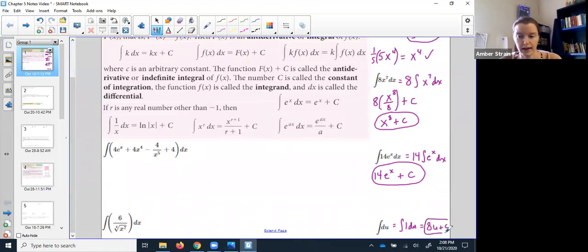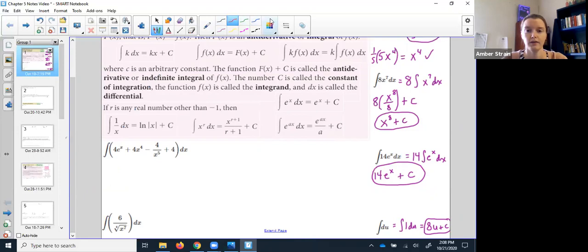So the answer would be not 8x, it will count you wrong. 8u plus c, because it was a du. So that's one of the other examples of why we would need this right here. If it had not been specified right here, I wouldn't have known which letter to use.